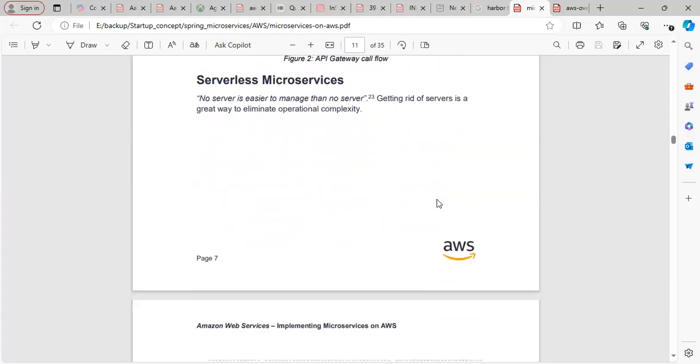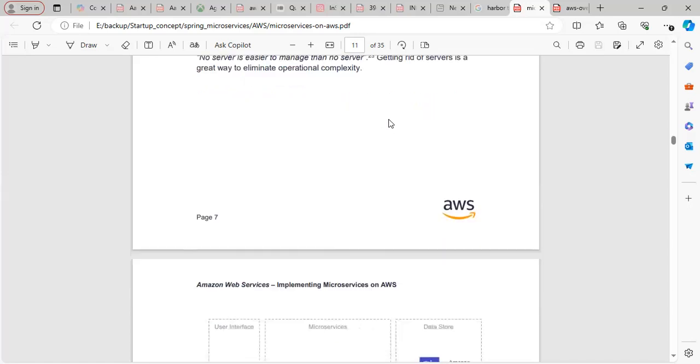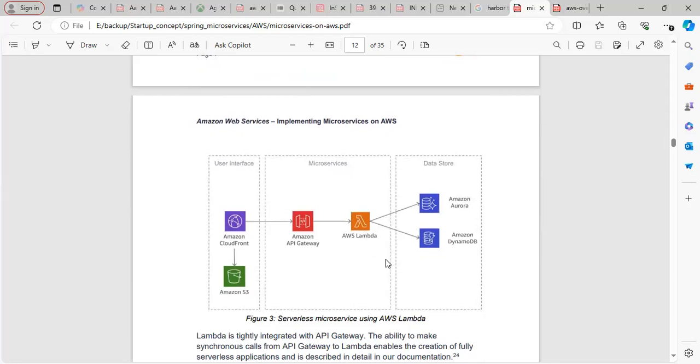Now there is the concept of serverless. Serverless microservices are another way of implementation. No server is easier to manage than no servers. So how can you go with no servers? In that scenario, you can use AWS Lambda. What we are saying is you will get a call, the call goes to a gateway, the gateway calls a Lambda, and Lambda connects to some other database. You can deploy your code with the help of AWS Lambda, so all your services will be deployed with AWS Lambda.